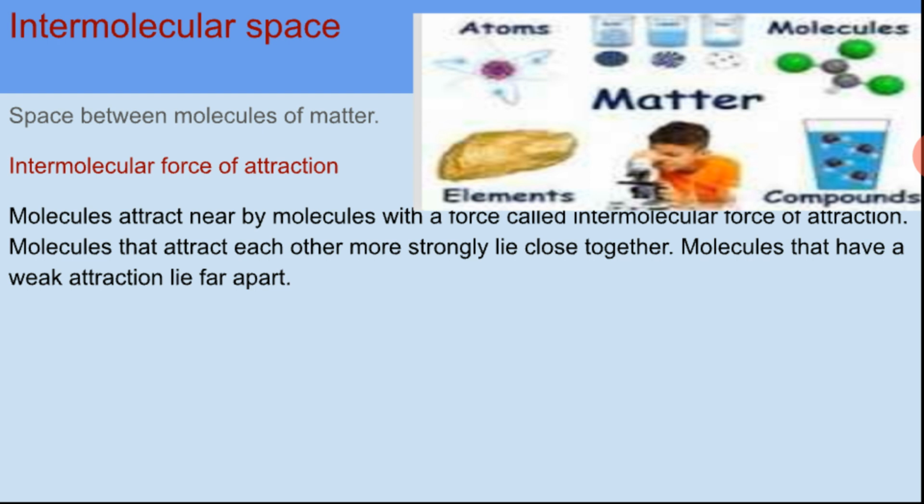Now next, intermolecular space. What do you understand by the word intermolecular space? Neighboring molecules usually have space between them. Here one diagram is also there. You can see solid, liquid and gas; these are all matter, and all have molecules. But neighboring molecules, those that are close to each other, have space between them. This space is called intermolecular space.